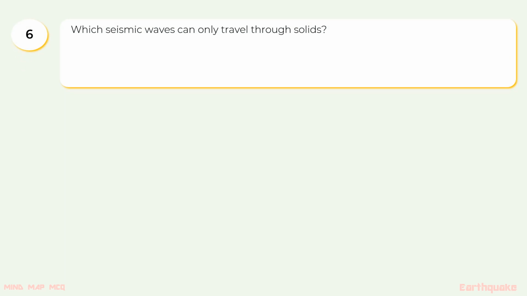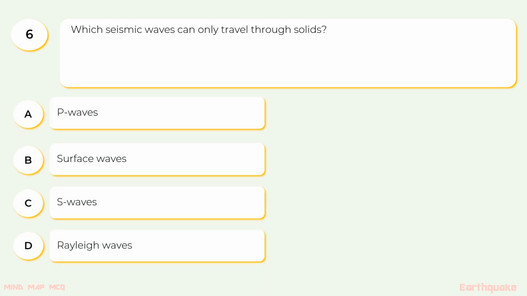6. Which waves can only travel through solids? The options are A. P waves, B. surface waves, C. S waves, D. Rayleigh waves. The correct option is S waves.